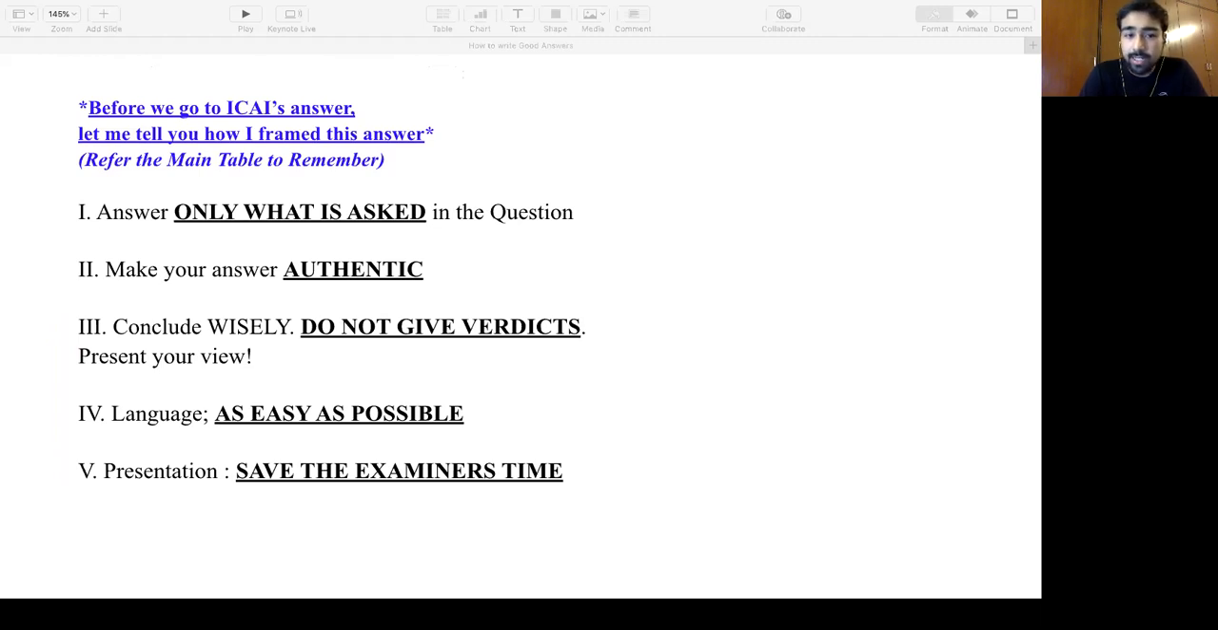Then conclude wisely. We are not giving verdicts. We are here to present our view, right? Then we have language. It is very easy, simple language. If you don't know how to write good language, pick up sentences from the question. Pick up those English words, English sentences from the question itself. Write your own English as a conclusion or as an extra line. Helps, really helps.